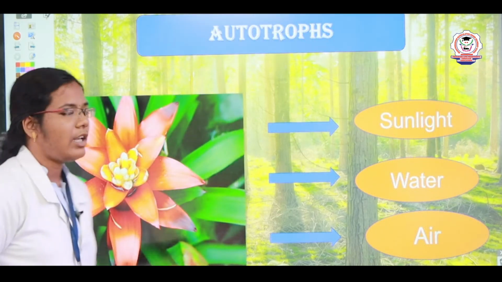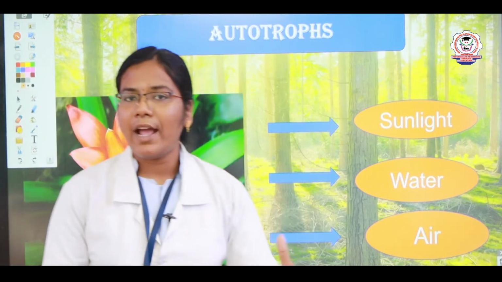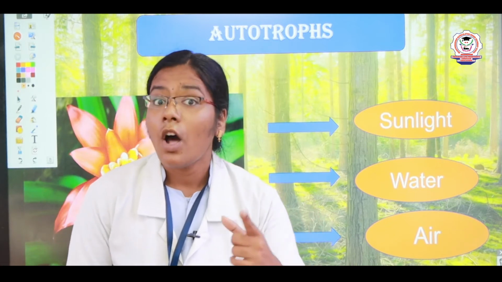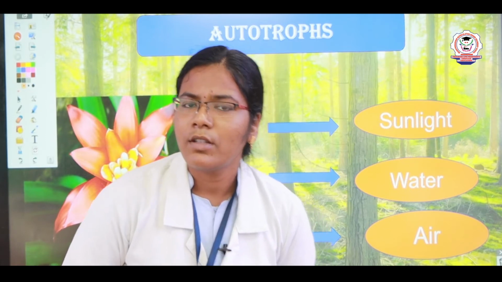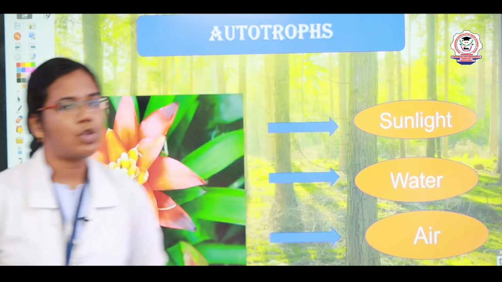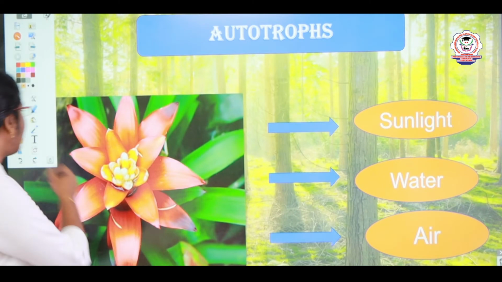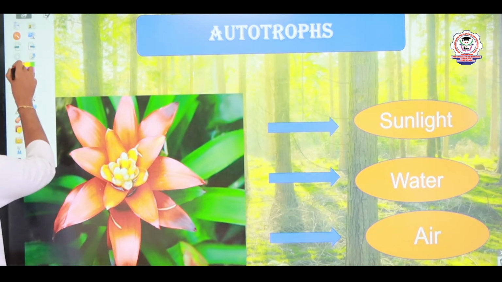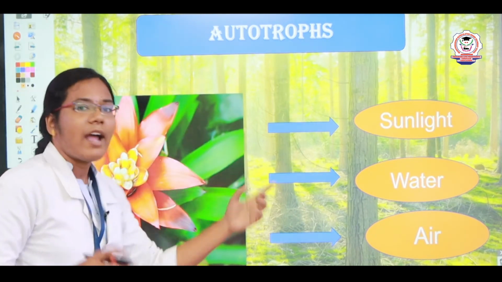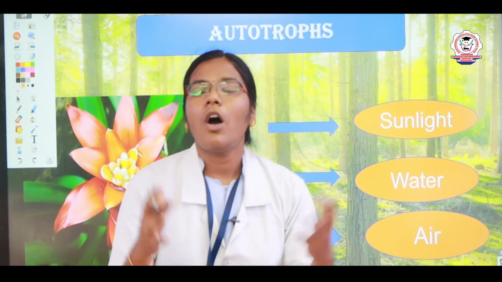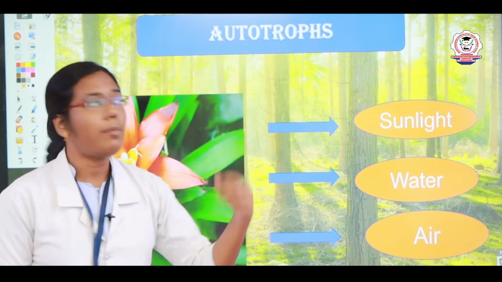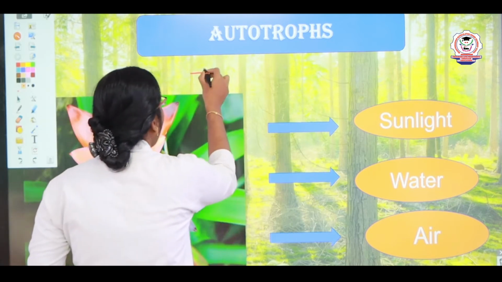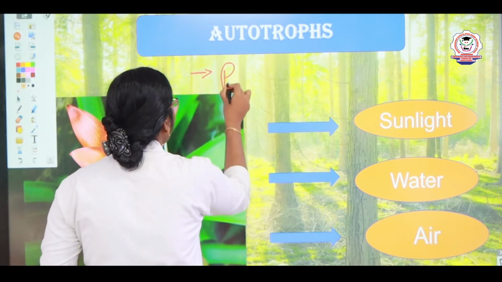Now I would like to tell you that the plants as well as the trees are said to be autotrophs. Have you heard the word autotrophs? What is an autotroph? Listen. These are plants which grow on their own and produce food by their own.